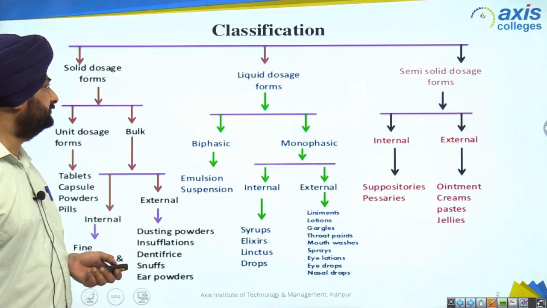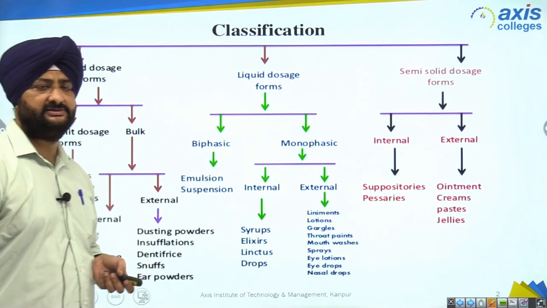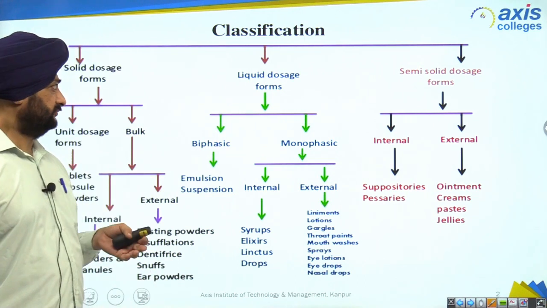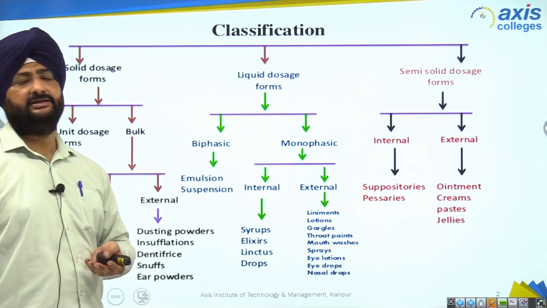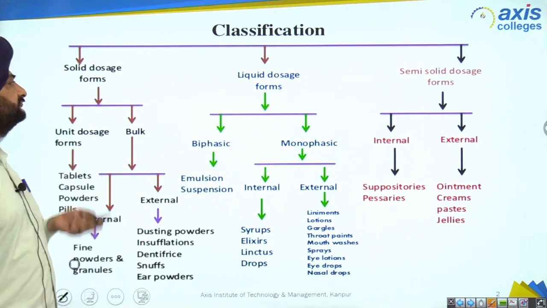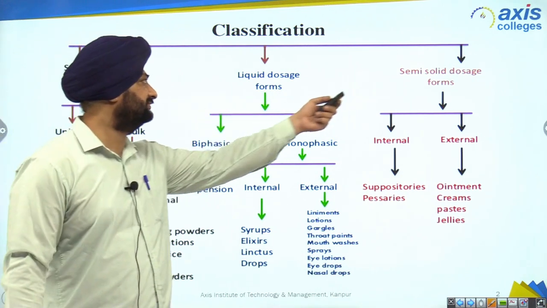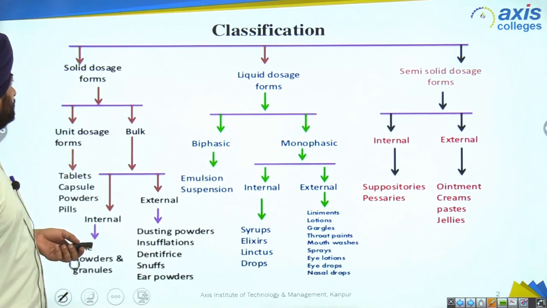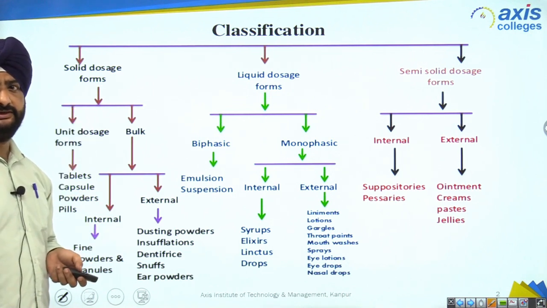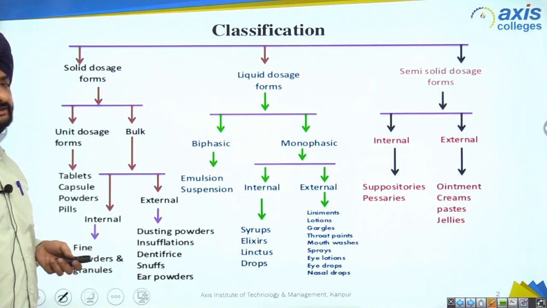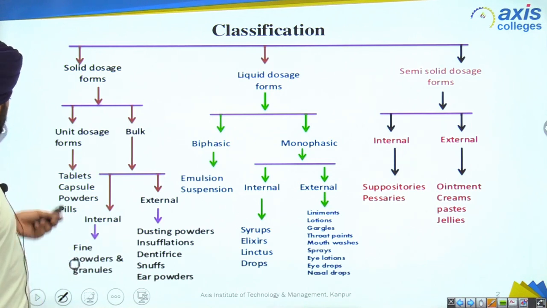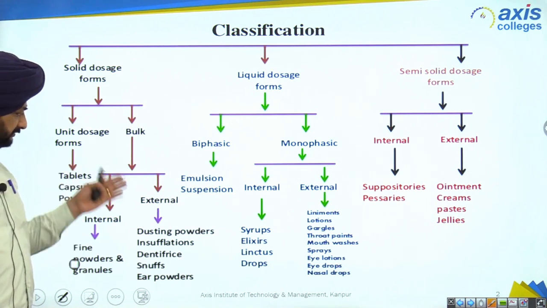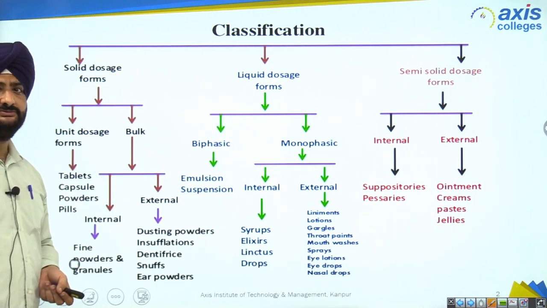This is the very first chapter, and this is the classification which tells us about the different dosage forms which are present in the market. So basically three types of dosage forms are there in the market. First is solid dosage forms, second is liquid dosage forms, third is semi-solid dosage forms, right? So today I am going to talk about solid dosage forms, and not all solid dosage forms, it's a very huge classification. I am going to talk about tablets, right? So in my next video, I will talk about this external type of solid dosage forms.